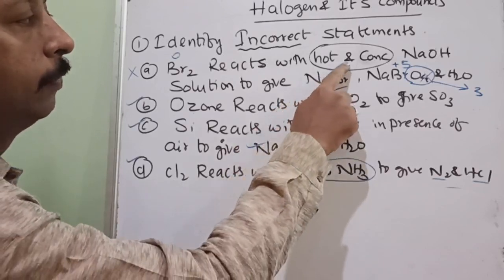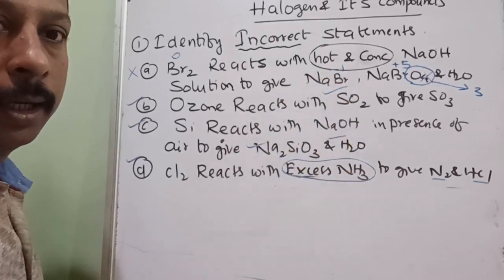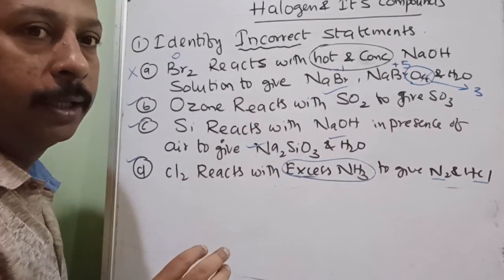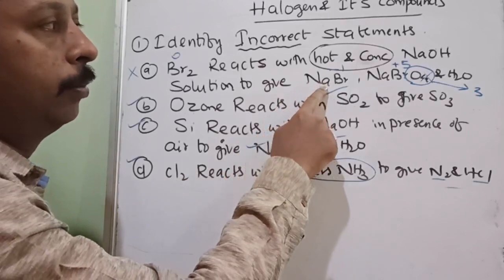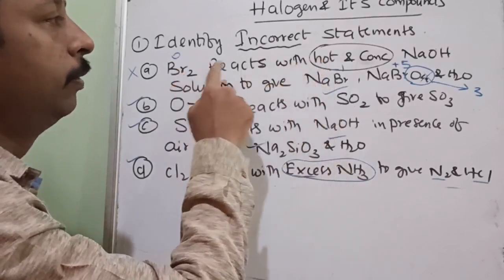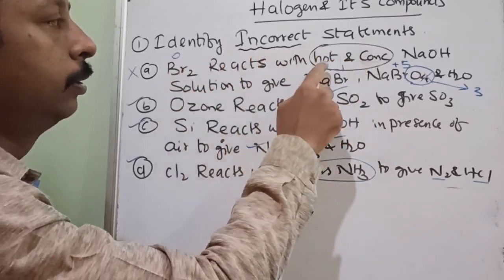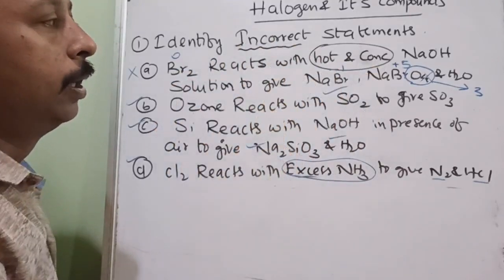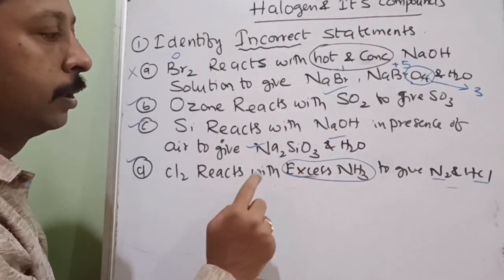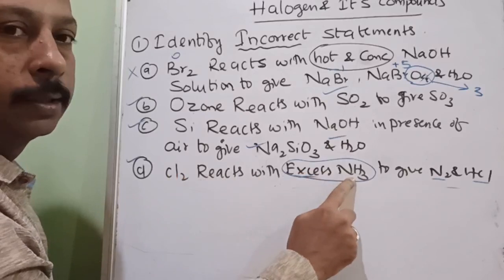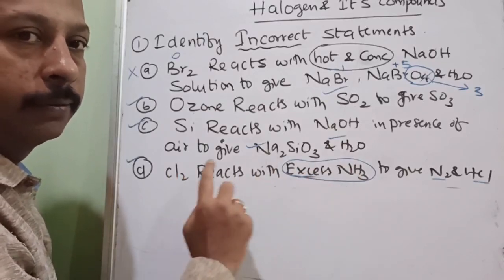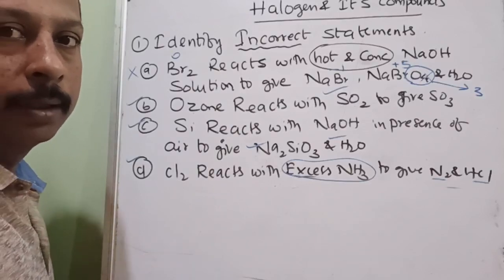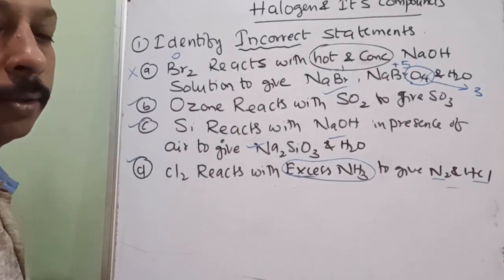And this is possible when hot and concentrated. Cold and dilute is something else. Total 6 reactions, now itself you keep it written. Bromine with hot and concentrated, bromine with cold and dilute, chlorine with hot and concentrated, chlorine with cold and dilute, and Cl2 plus NH3, when ammonia is in excess and when chlorine is in excess. These 6 reactions you should write down and remember. Have you noted this? Note down.